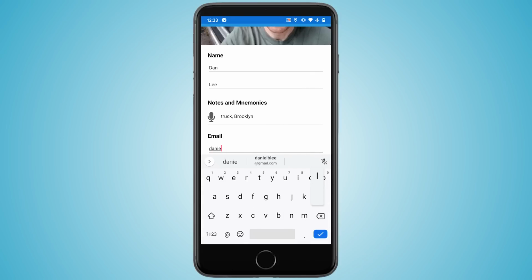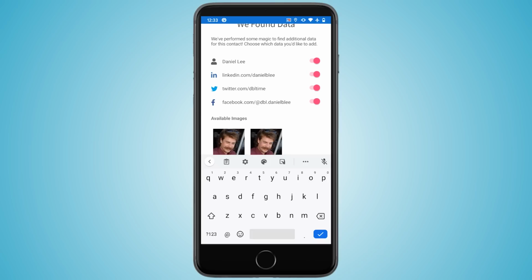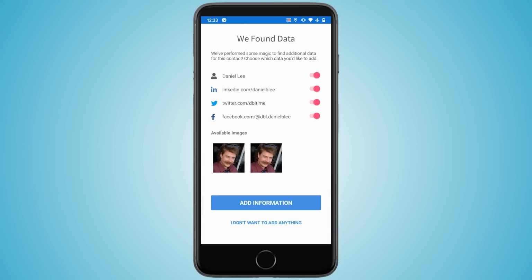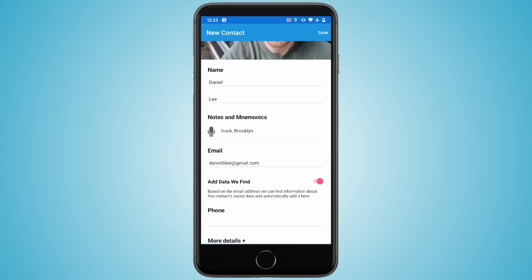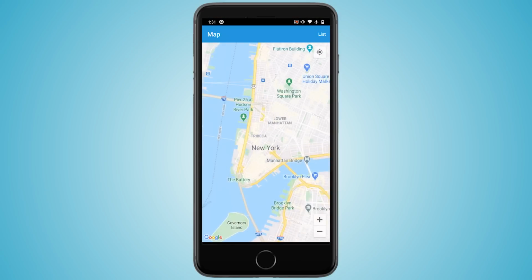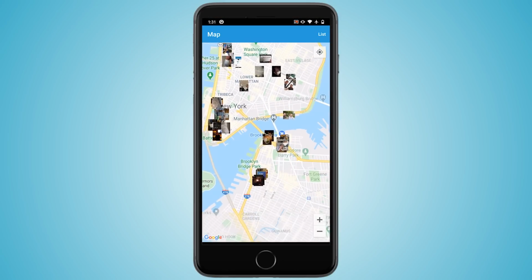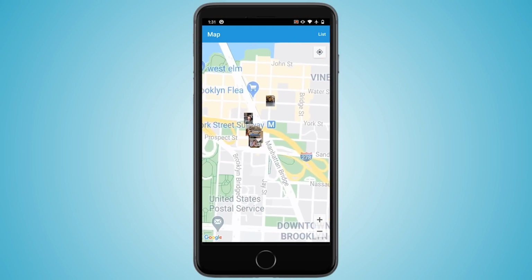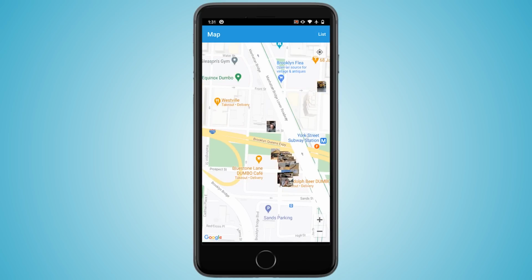So by posting the photo, we're going to store the GPS data. We're also going to store the date and time. If you see someone out in the wild at a place and you don't remember their name, you can open up the app. If you remember where you met them, you can zoom into that particular city or that particular venue. Or if you remember that you met them on New Year's Eve, or it was last year's radiology conference,